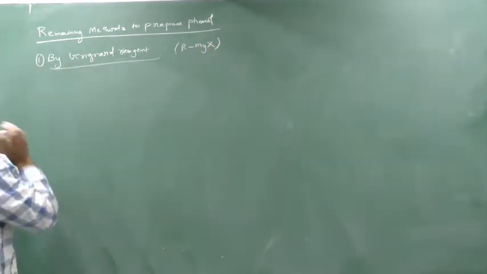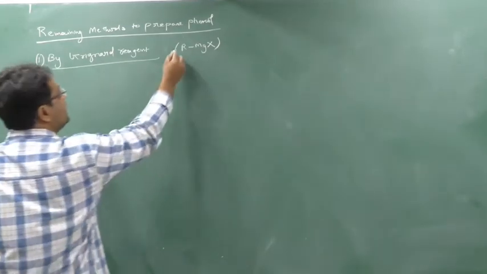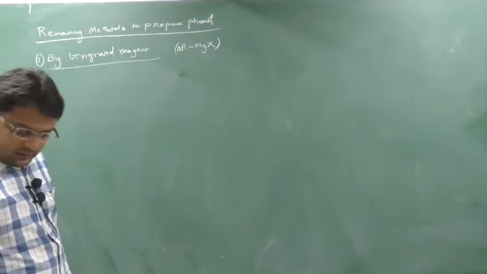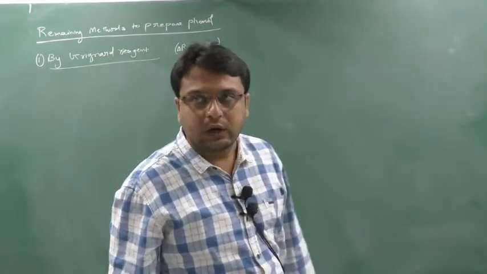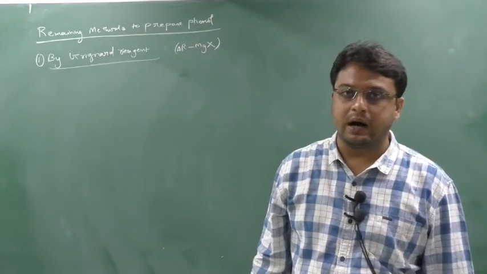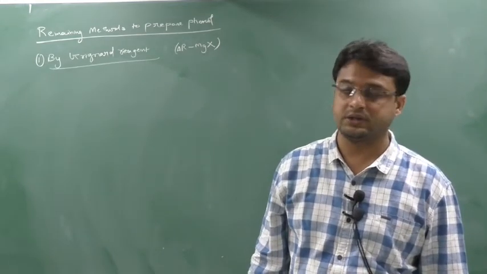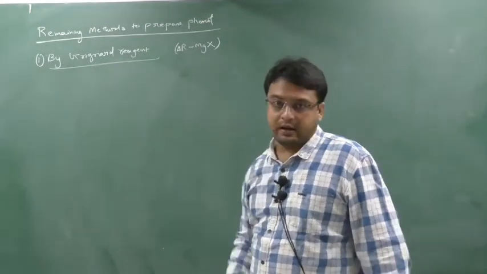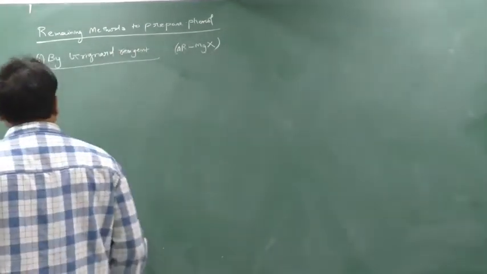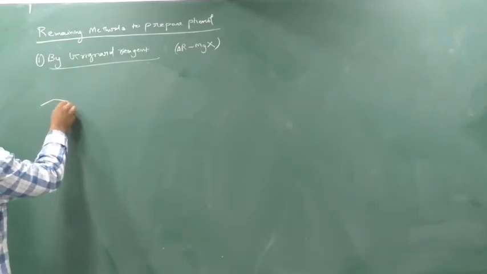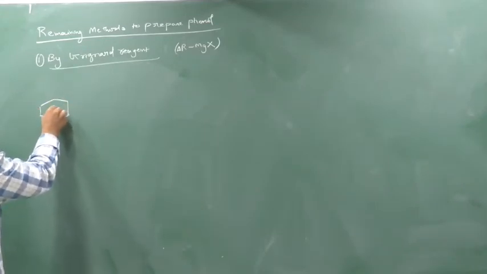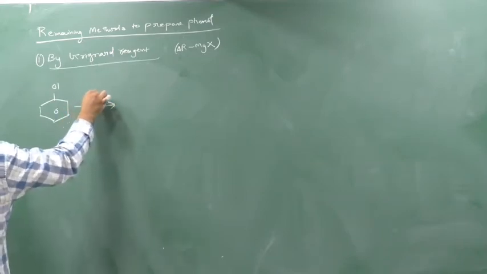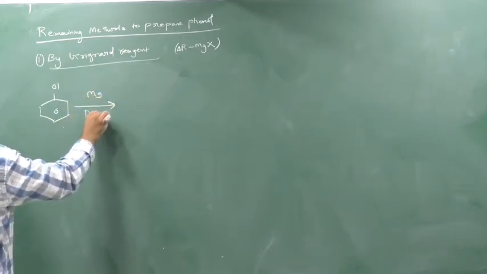So here, for phenol, instead of RMgX we have ArMgX, because we are preparing phenol, which will contain an aryl ring. Before that we were doing it with alcohol, where there was an alkyl chain R, CH3OH, CH3CH2OH. But we have to prepare phenol now, so instead of R it will be an aryl ring. So first you take any halogen compound. Suppose I am taking chlorobenzene, and I will react it with magnesium in dry ether.